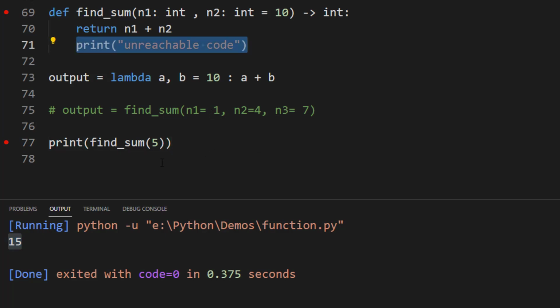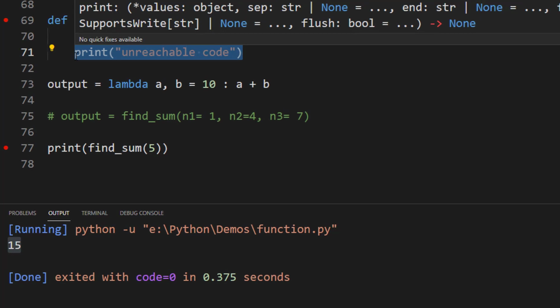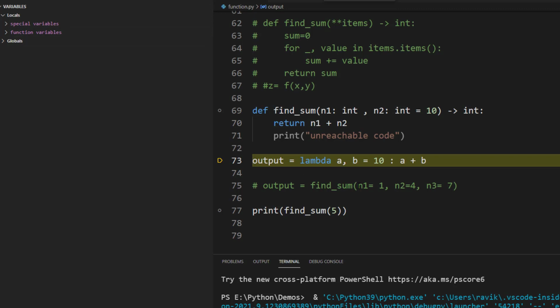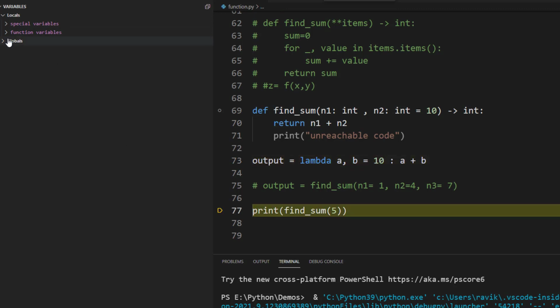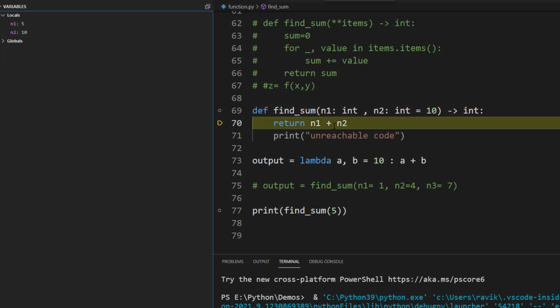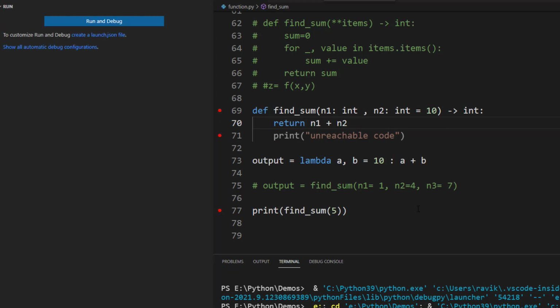So next, let's verify whether the execution cursor enters this stage or not. It encounters the function and declares it in the function variable. Again go to here. If you look, yes, this is the output variable in the function variable because of the lambda function. Findsum, F11 to go inside that function, F10 for the next step, and if I press F10 again, it will not go to this statement but outside this function. You can find out, yes. In this way we can say that anything written after the return statement is considered unreachable code.